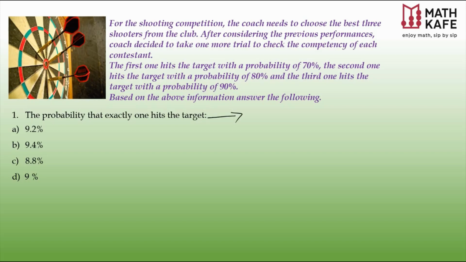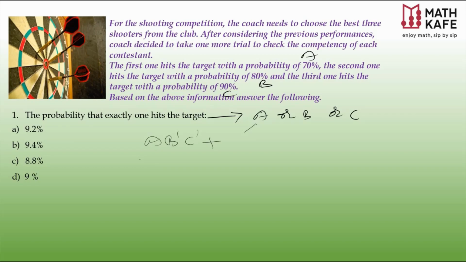This says it may be the first person, or the second person, or the third person. We name them for convenience: the first person is A, the second person is B, and the third person is C. It means it could be A or B or C. Now, when A hits the target and it is exactly one, that means A hits the target whereas B and C are not hitting.